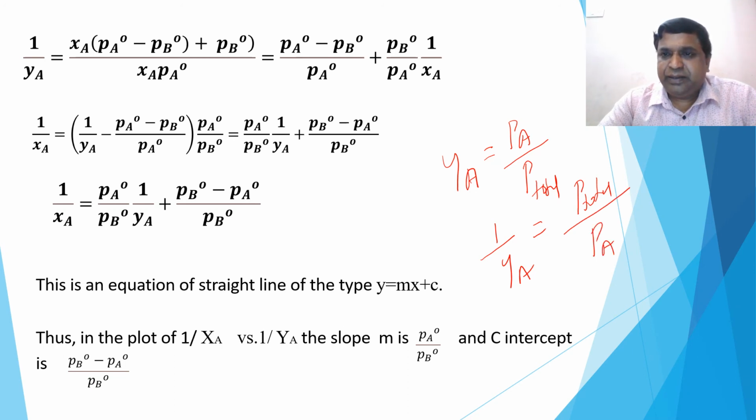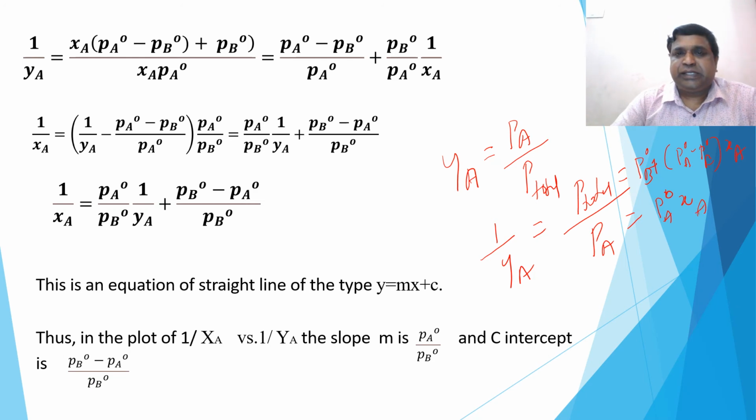What is P total? So P total is PB naught plus P naught A minus PB naught into XA. And what is PA? So P naught A into XA. So don't confuse the formula. This is XA, the same thing we have taken here.